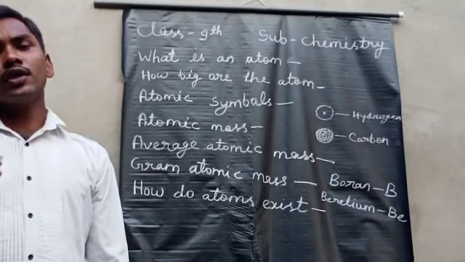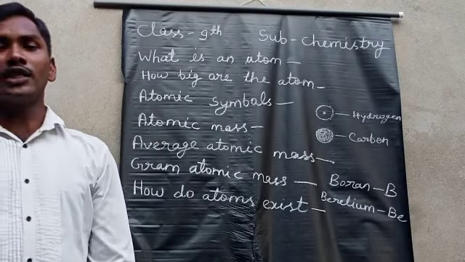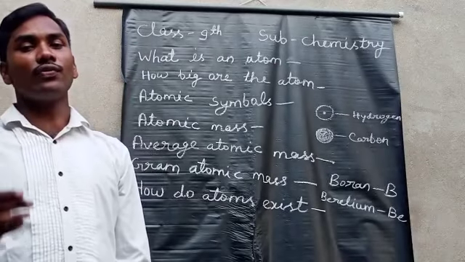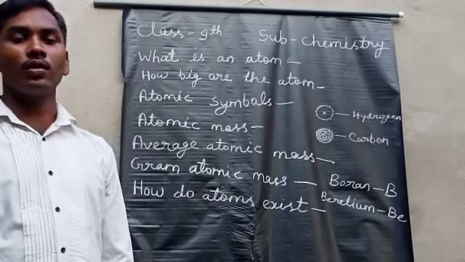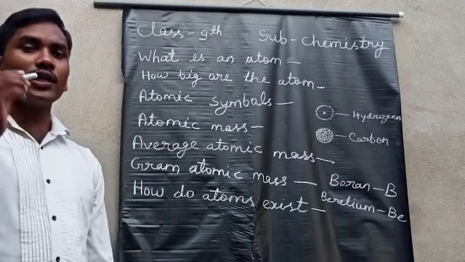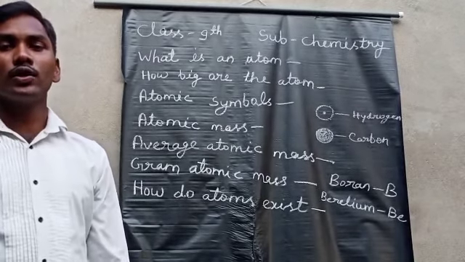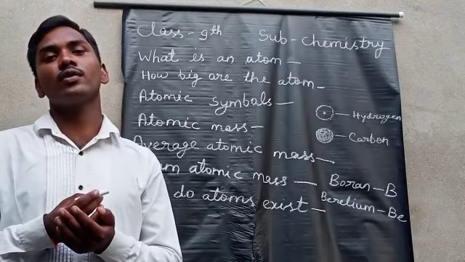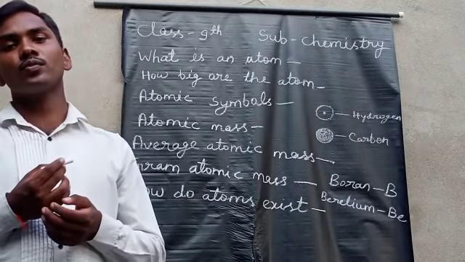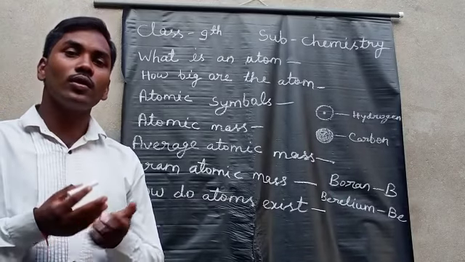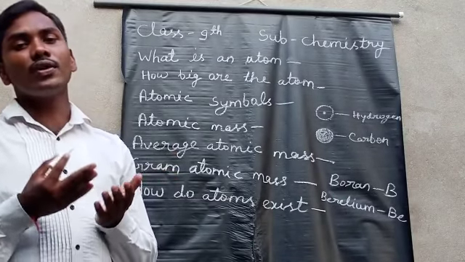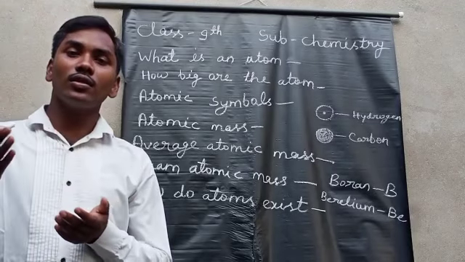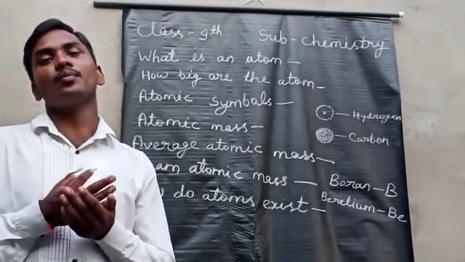Due to this theory, scientists were prompted to measure the mass of an atom. Since the atom is so small, it is not possible to measure the weight of a single atom. So the mass of an atom is measured relative to another atom.